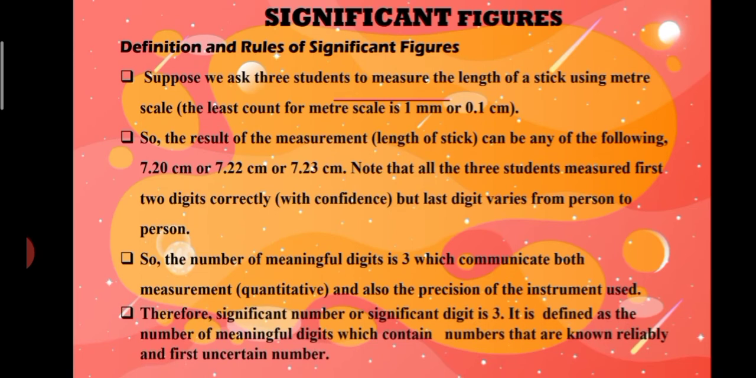Therefore, the number of significant digits is 3. Significant digits are defined as the number of meaningful digits, which contain the reliable numbers and the first uncertain number.